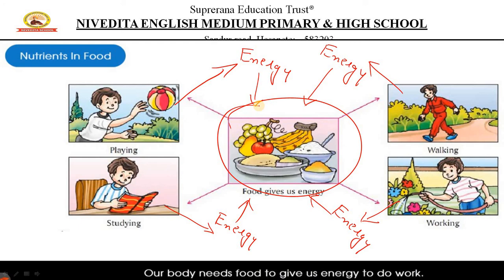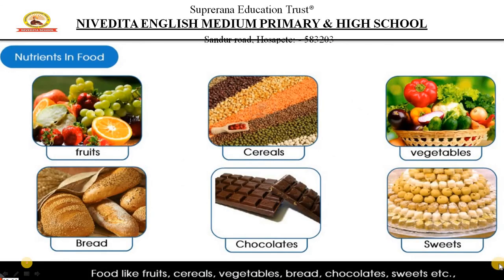So the energy, as I told you, why do we need energy? We need energy to do all these works in a day, and we do it daily, right? So as you can see, we eat all these things on a daily basis: fruits, cereals, vegetables, breads, chocolates, sweets, etc. What kind of energy do they give?